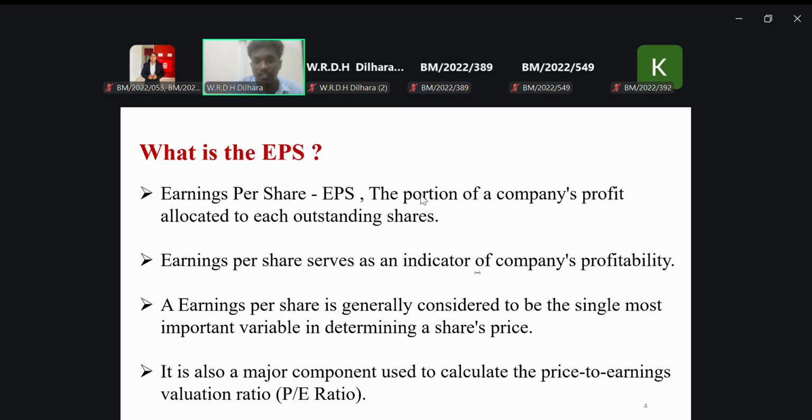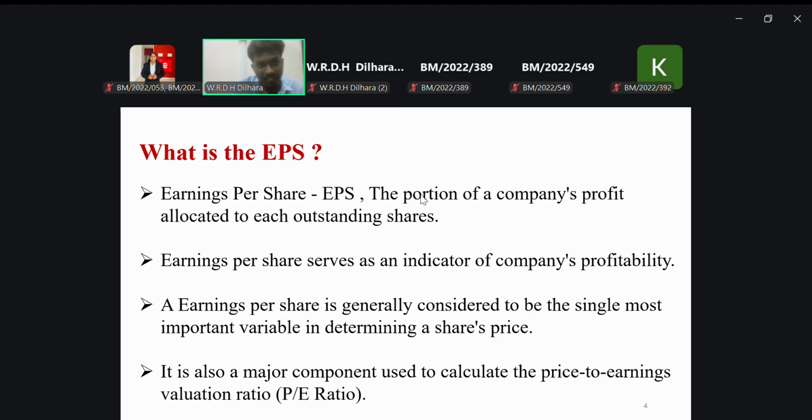So that is the thing, that we say earning per share serves as an indicator of the company's profitability. That's the only reason. And also, earning per share is generally considered to be the single most important variable in determining share price.